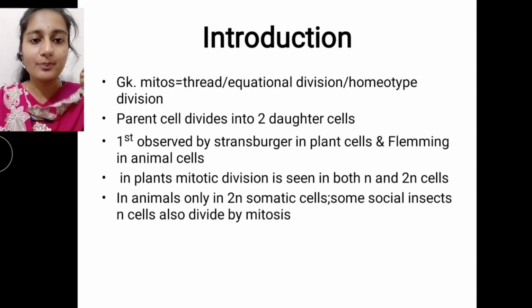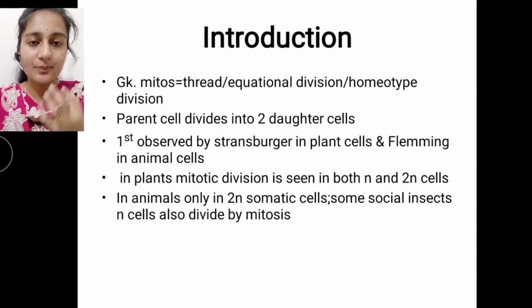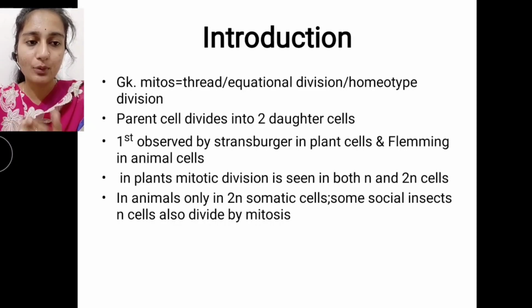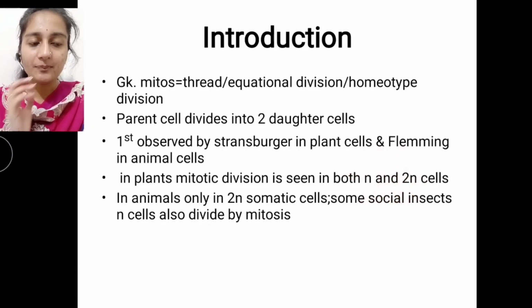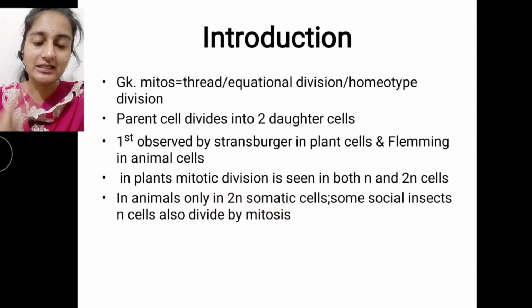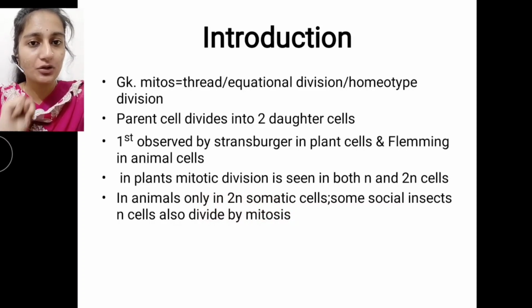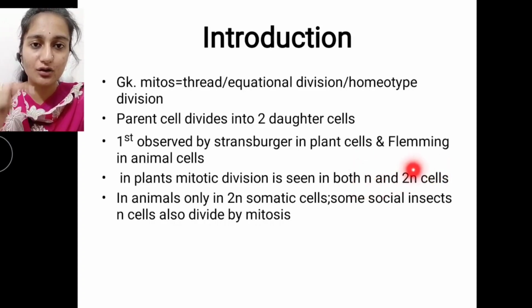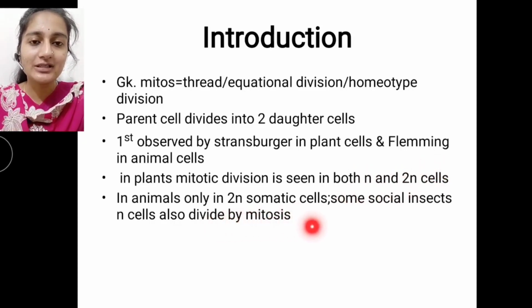In plant cells, mitotic division can be seen in both types of cells, both haploid as well as diploid cells. When compared to animal cells, it occurs only in diploid somatic cells. So there is a small difference between plant and animal cells. In plant cells, both haploid and diploid cells undergo mitotic division, whereas in animal cells, only diploid somatic or vegetative cells undergo mitosis.